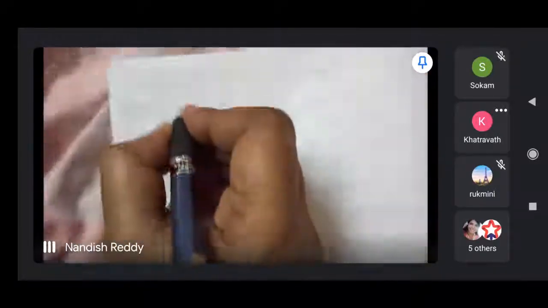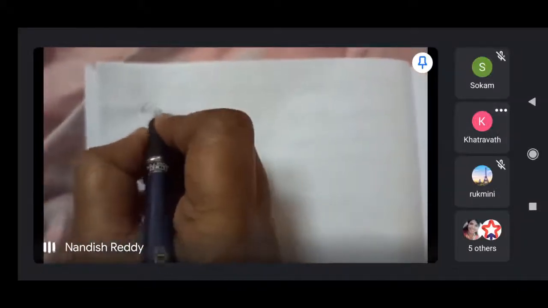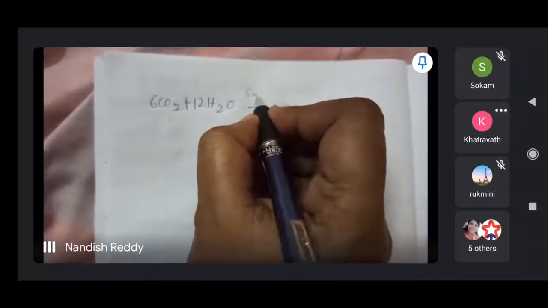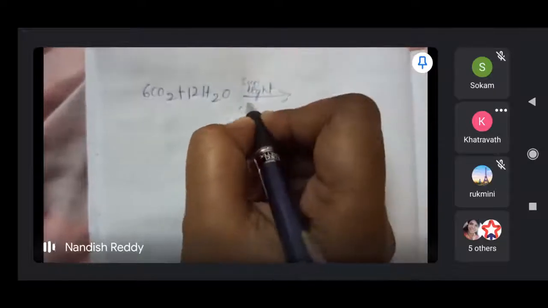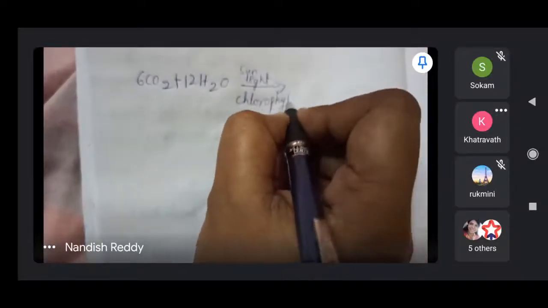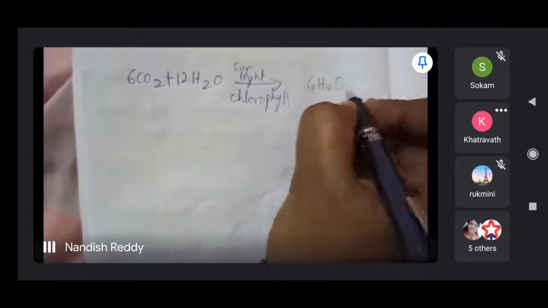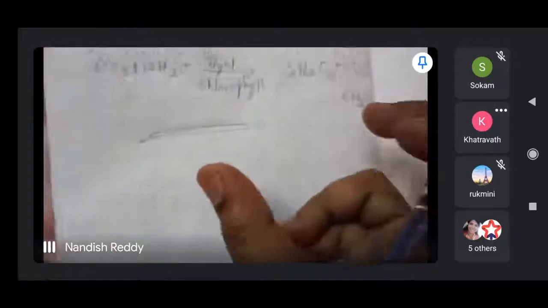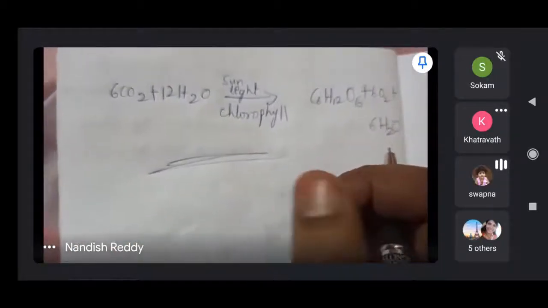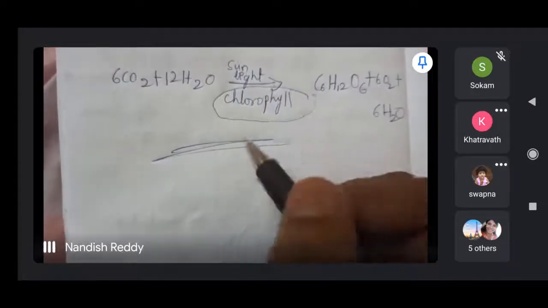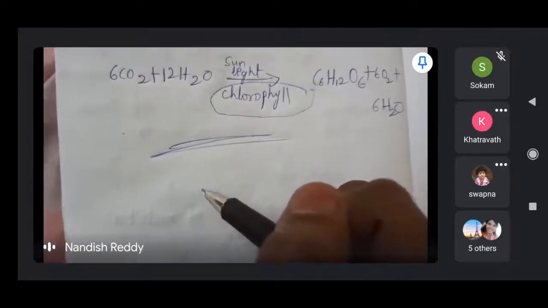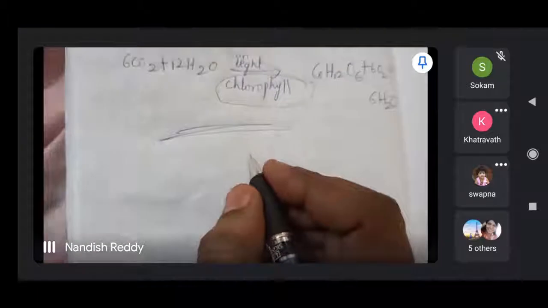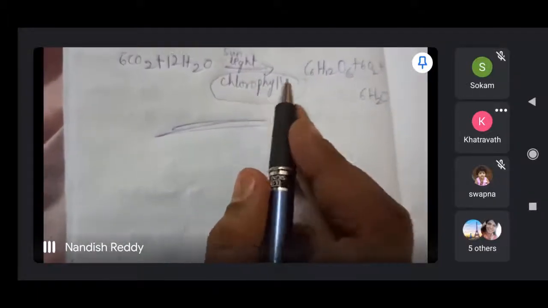Photosynthesis, from childhood onwards you are reading: 6CO2 plus 12H2O, in the presence of sunlight and chlorophyll, gives rise to carbohydrate, C6H12O6 plus 6O2 plus 6H2O. This is the equation for photosynthesis. Chlorophyll is the green color pigment which is present in the leaves of the plant. Okay?